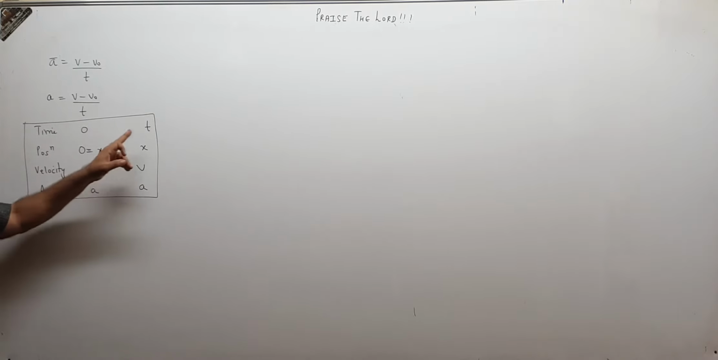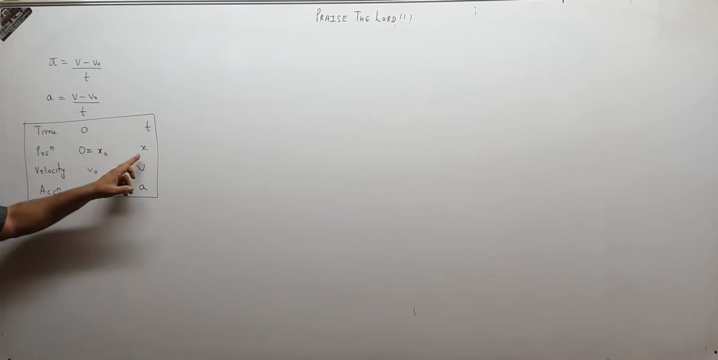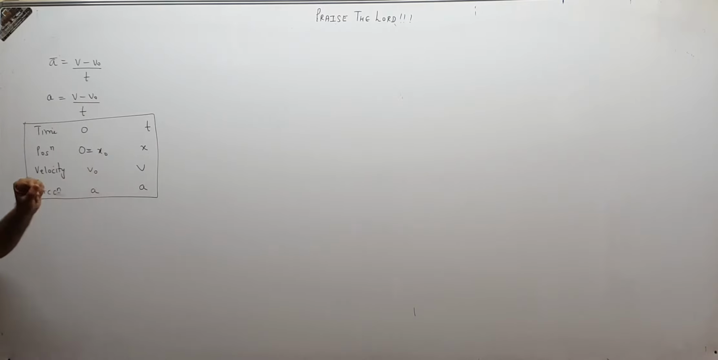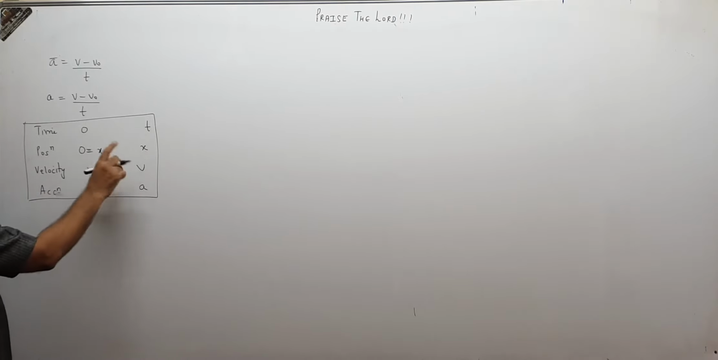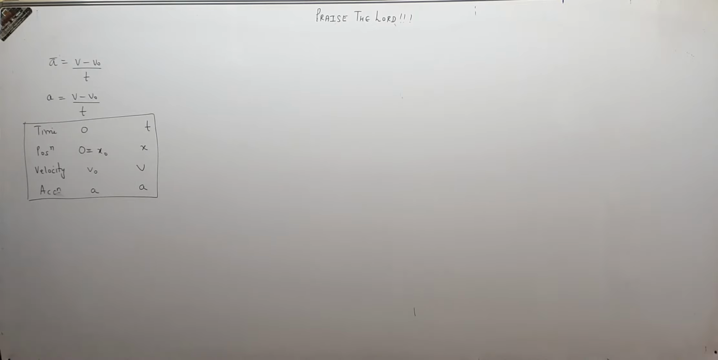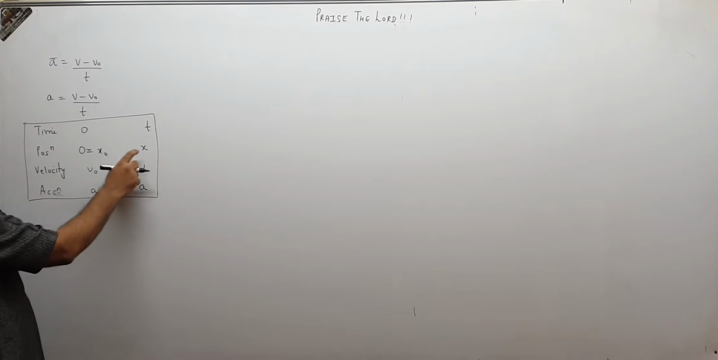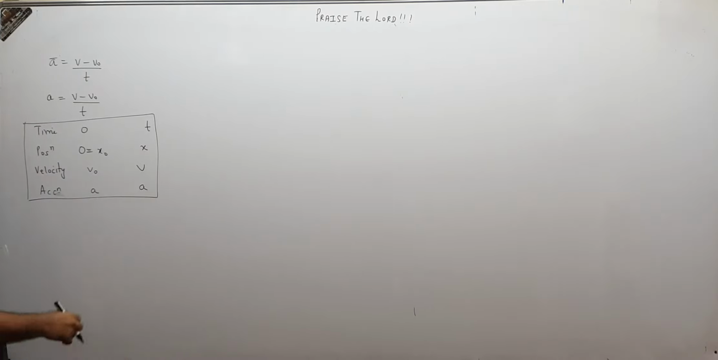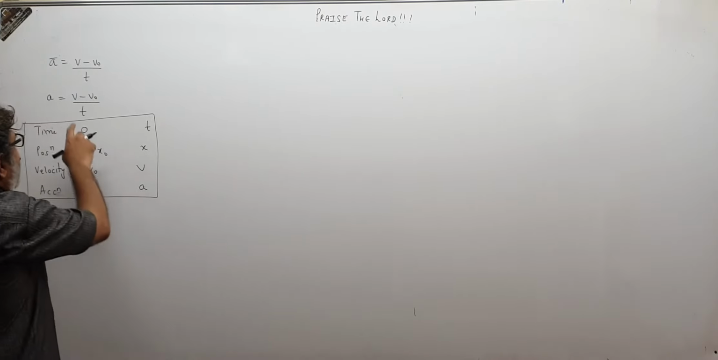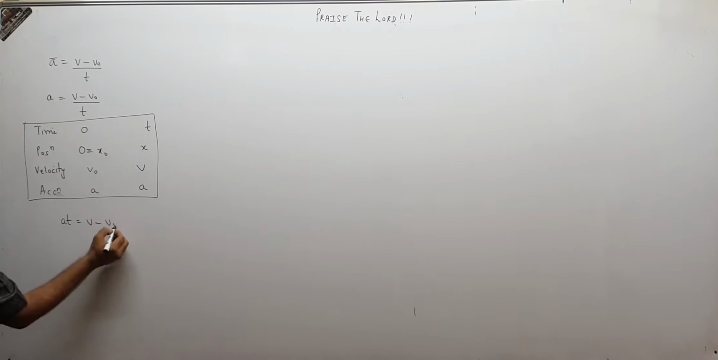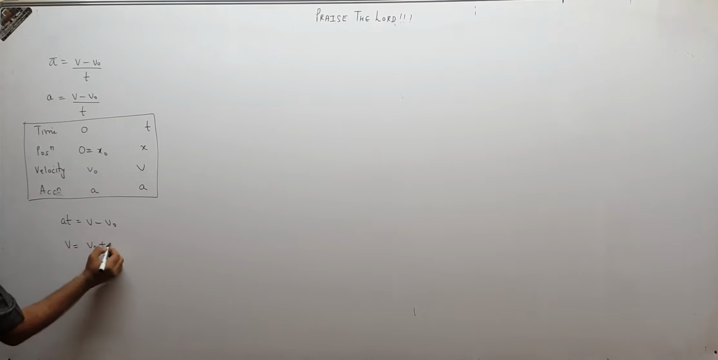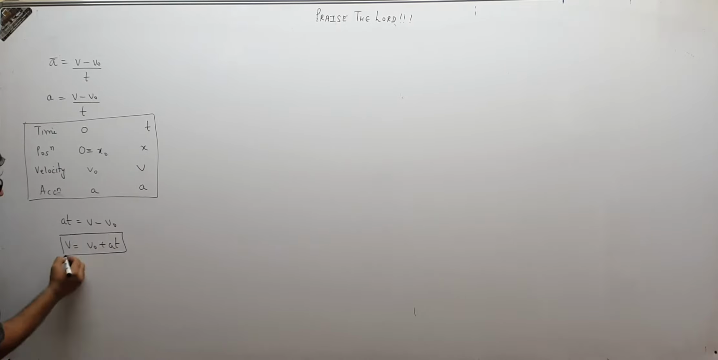The time changes from 0 to t, position changes from x0 to x. For our convenience we are taking x0 as 0. So displacement will be x minus x0, which means x minus 0, which means x. Displacement is the final position minus the initial position. Velocity changes from vo to v. Acceleration remains the same throughout, so a is v minus vo upon t. Taking t over here, at is equal to v minus vo. So v is equal to vo plus at. That is the first equation.